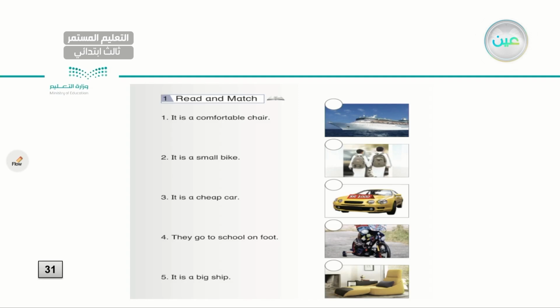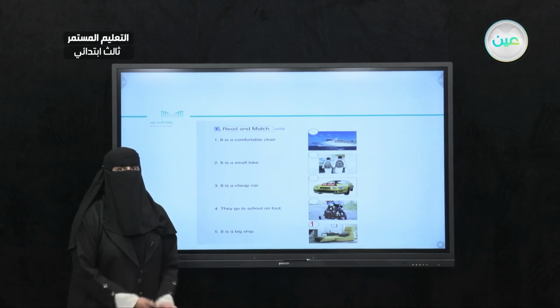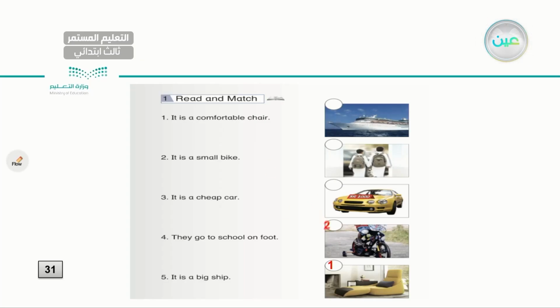So let's start with the first one. It's a comfortable chair. What do you think, my dear student? Where is the comfortable chair? Very good. It is this one. So write down number 1 in this picture. And then it's a small bike. Where do you think the small bike is? Very good. So that is number 2. Make sure you are writing the correct numbers. Next, I have a cheap car. Very good. That is a cheap car. 4th, they go to school on foot. That's number 4. And it is a big ship. That is number 5. Very good, my dear student.